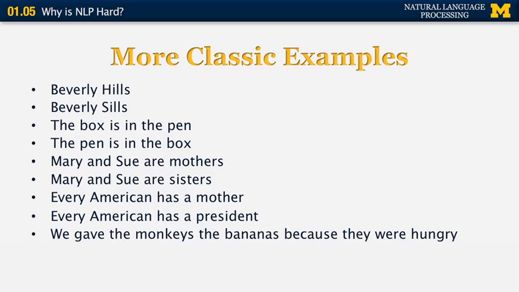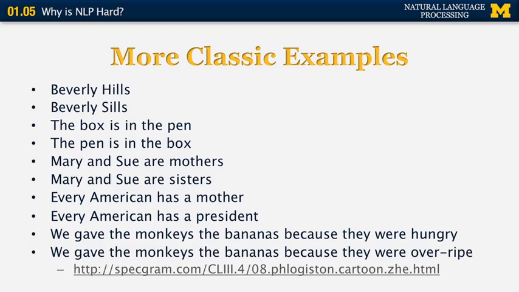And the final example is, "we gave the monkeys the bananas because they were hungry." Who is "they"? Well, because "they" is the subject of "were hungry," it must refer to the monkeys because bananas cannot be hungry. Whereas in the next example, we can say, "we gave the monkeys the bananas because they were overripe." Well, who was overripe?